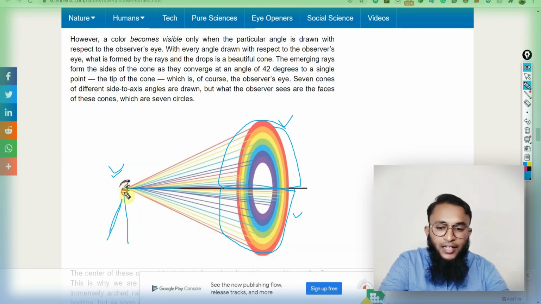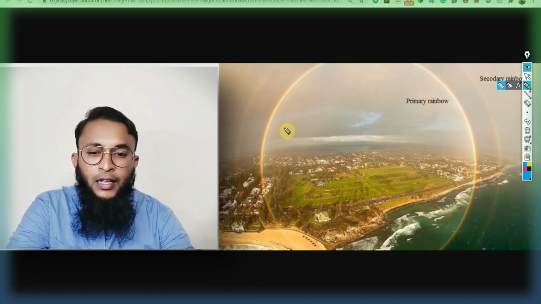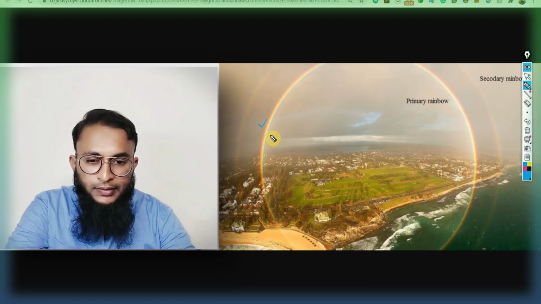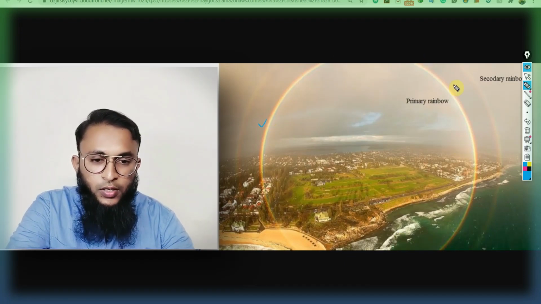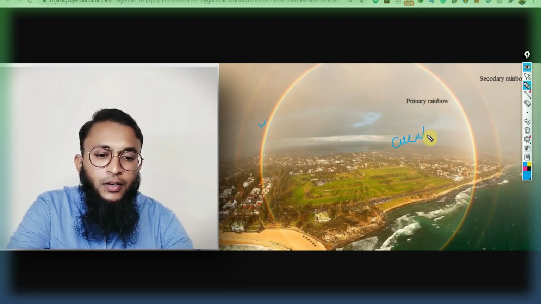If this person stands on the top of the tower or the hill, he would be able to see these droplets of water producing a rainbow for him, right? He would have seen the circular one, right? Let's have a look. This photo is captured from a flying plane, I guess. If you see, this rainbow produced is not bow shaped, it is a circular one, right?